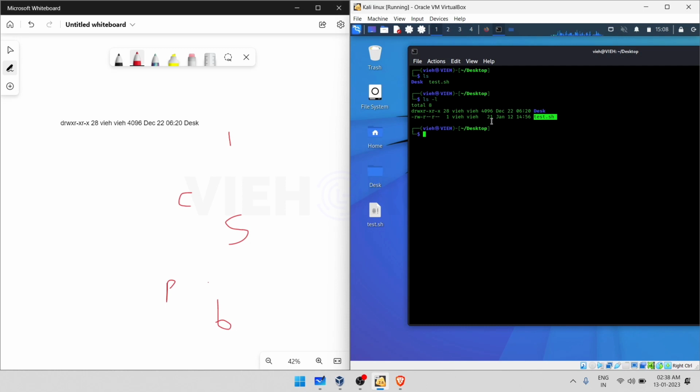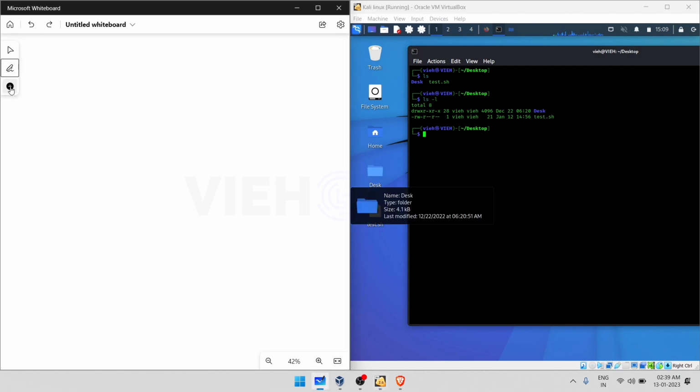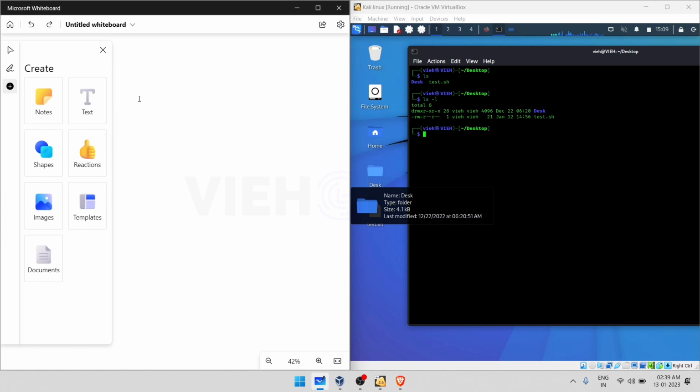Now we'll be looking into exactly what file permission is. Let me type it out here. We are covering file permission. File permission is very important, so I assume you are learning with full focus.